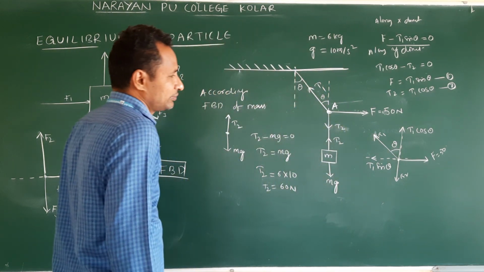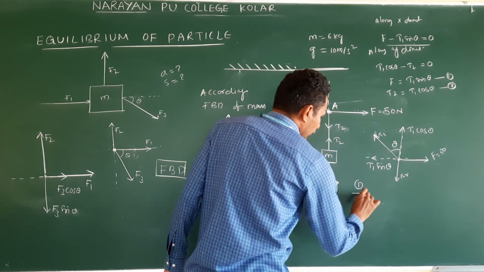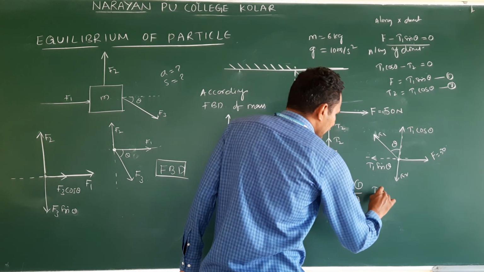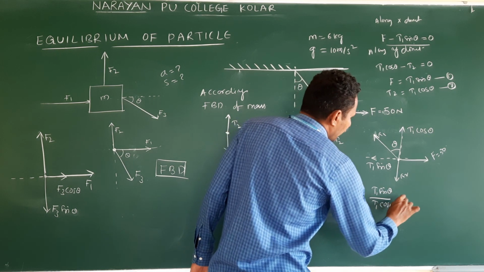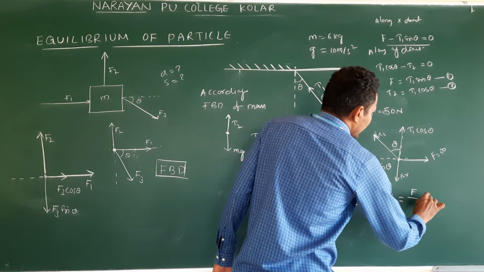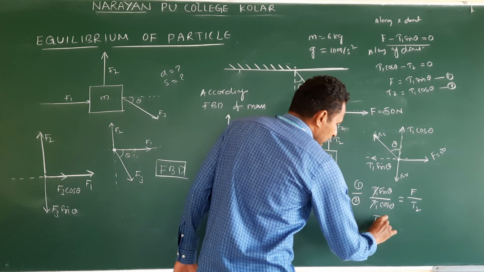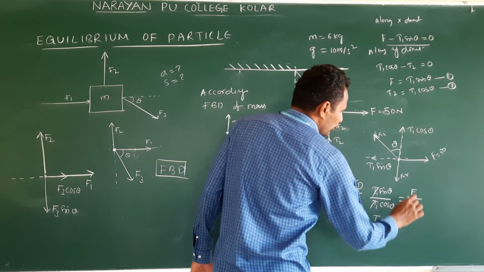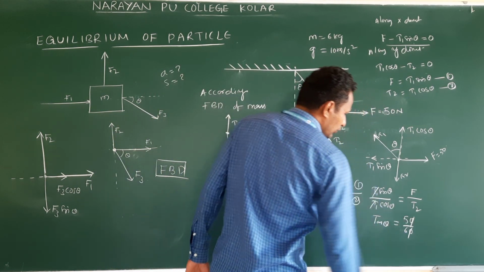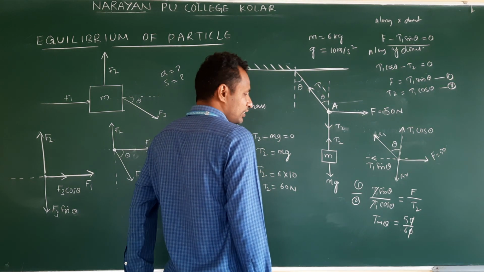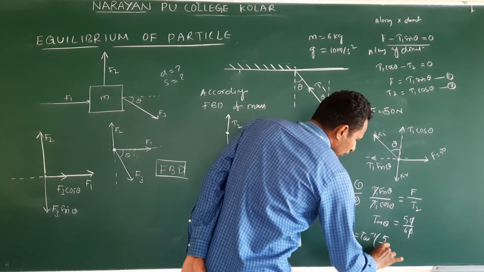What they are asking is theta. Then what I am doing is 1 by 2. What do you get? T1 sin theta by T1 cos theta is equal to F by T2. T1 cancels. Sin by cos is tan theta. What is the F value? 50. What is the T2 value? 60. 0 cancel, 5 by 6. How do you write this? Theta is equal to tan inverse of 5 by 6.